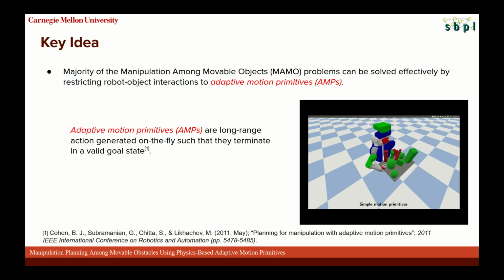Finding a sequence of these that solves a particular planning problem can be computationally intractable. Adaptive motion primitives, on the other hand, lead to much more diverse interactions with objects and achieve the sort of non-prehensile behavior required in cluttered MAMO problems.